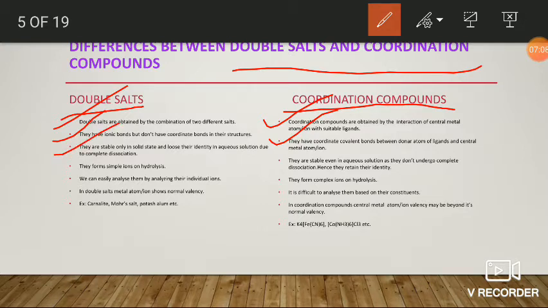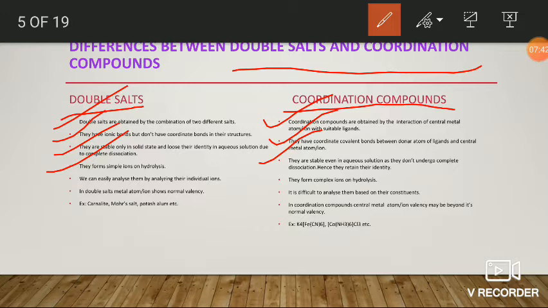Next, double salts are stable only in solid state. On addition of water, they undergo hydrolysis, thereby they lose their identity. But coordination compounds are stable even in their aqueous solution. They don't undergo complete hydrolysis, so they don't lose their identity. That is, coordination compounds retain their identity.